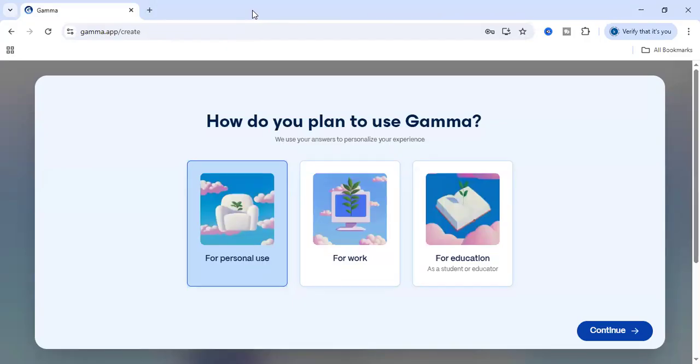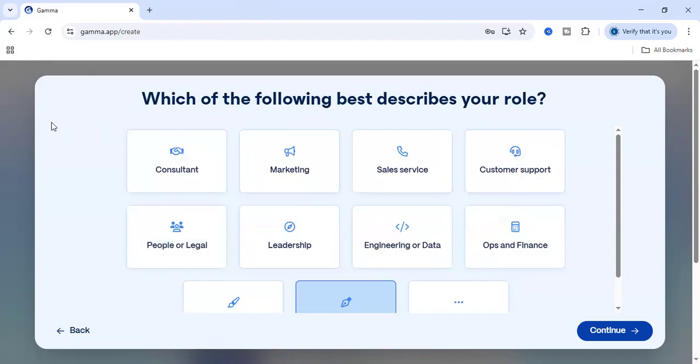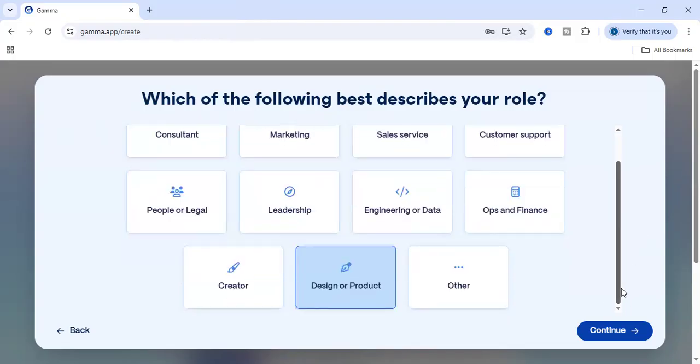So this website asks us so many questions like this. Are we using it for personal use, office use, or education use? For this reason I clicked that. Next, here we have another question: whether it is for a creator, a designer, finance, or any other reason.